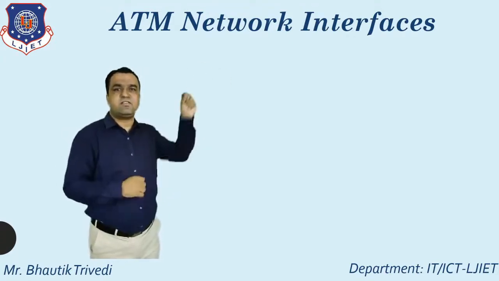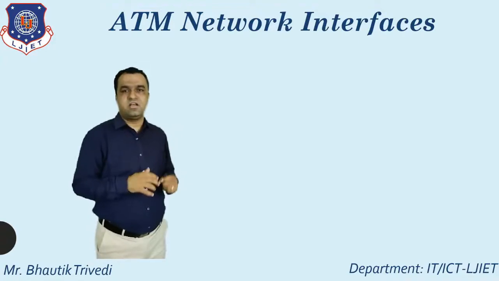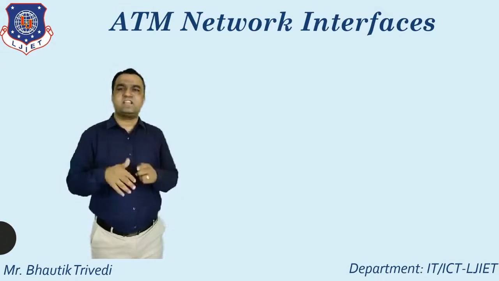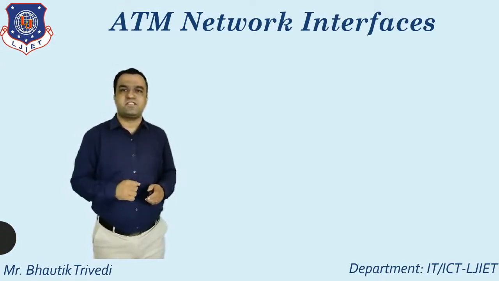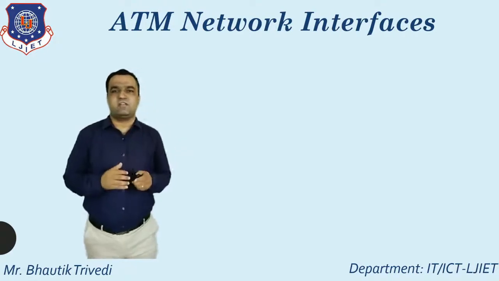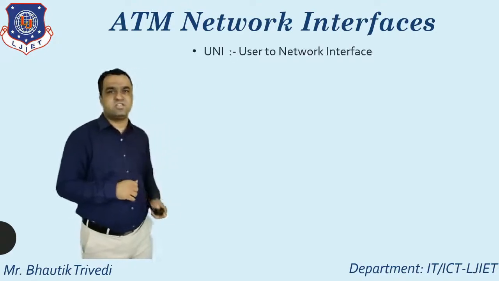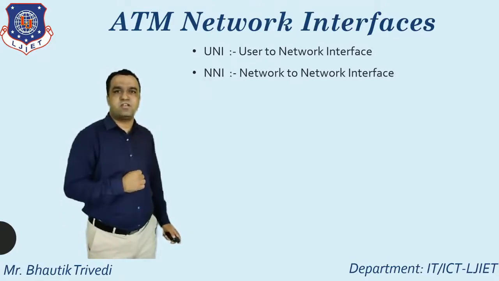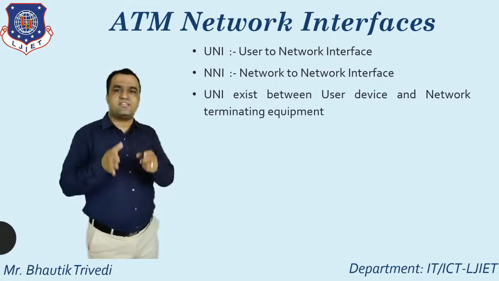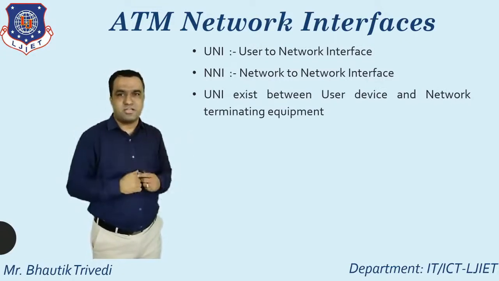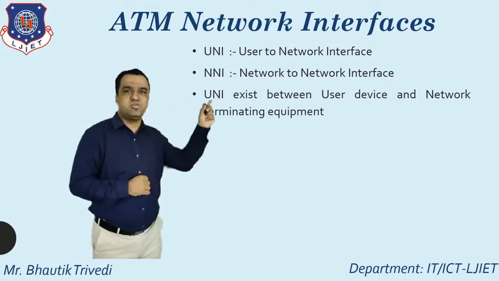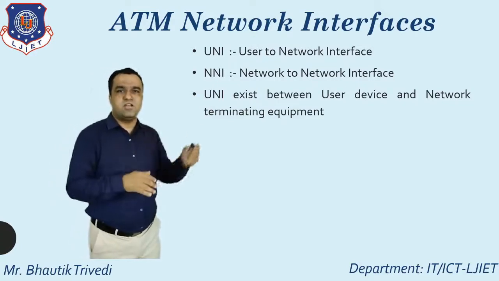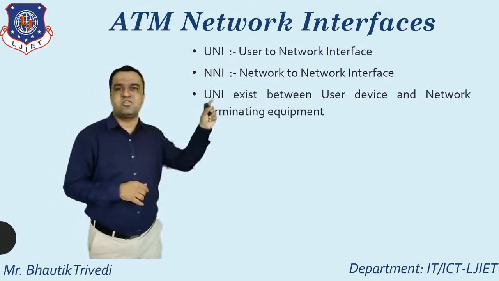Here, the ATM network interface supports two techniques. One is known as UNI, and the second one is known as NNI. What is the meaning of UNI? User to network interface. And the second one is the network to network interface. So let's start with this. Here you just see UNI stands for the user to network interface and NNI stands for the network to network interface. UNI exists between which component? That's the big question here. So UNI exists between the user devices and network terminating equipment. Means if you want to provide the connection between the user device and equipment, you can directly use the UNI.